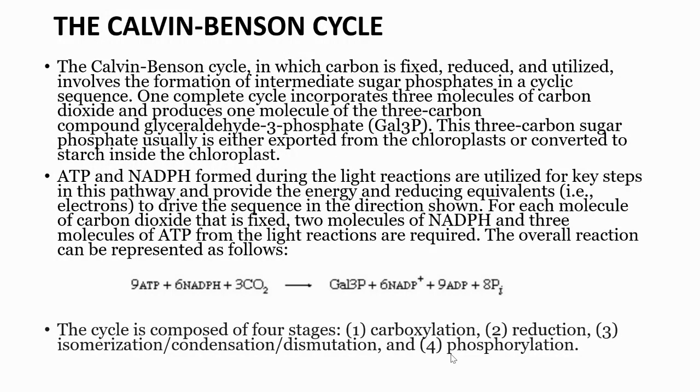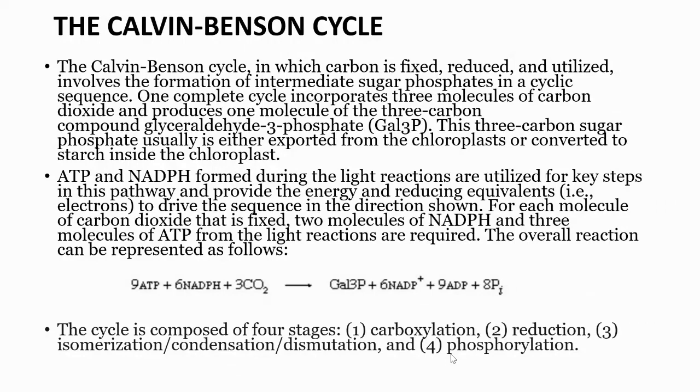ATP and NADPH formed during the light reaction are utilized for the key steps in this pathway and provide the energy and reducing equivalents, that is, electrons, to drive the sequence in the direction shown. For each molecule of carbon dioxide that is fixed, 2 molecules of NADPH and 3 molecules of ATP from the light reaction are required. The overall reaction can be represented as follows.